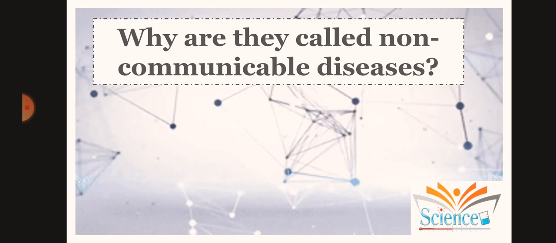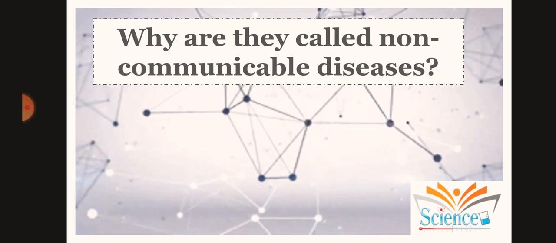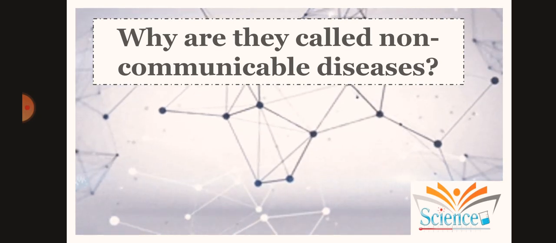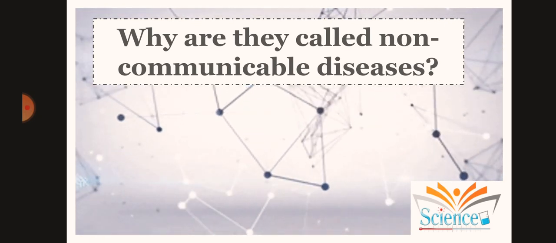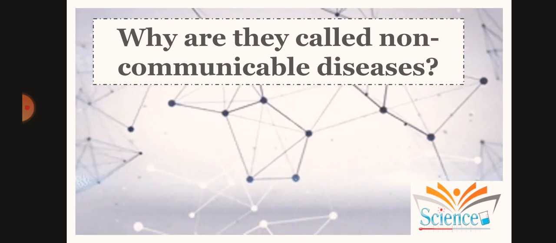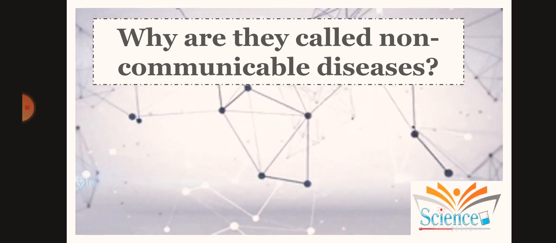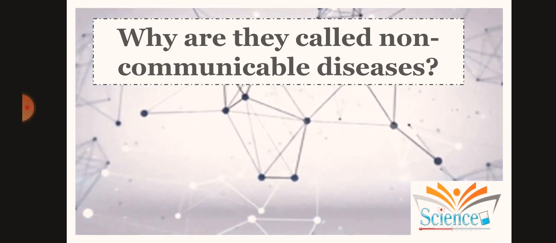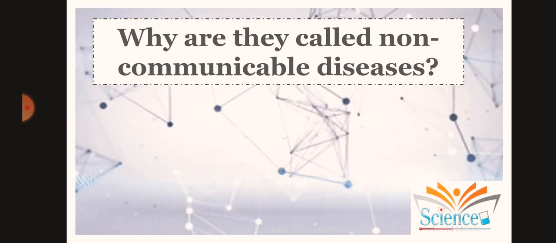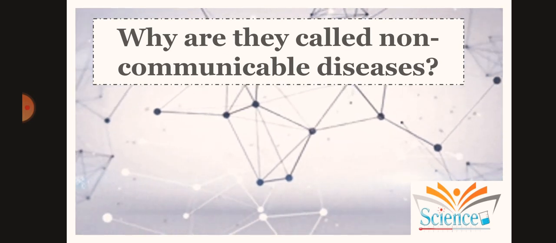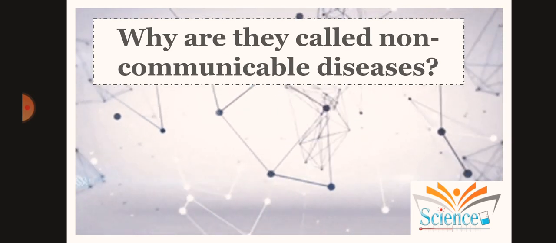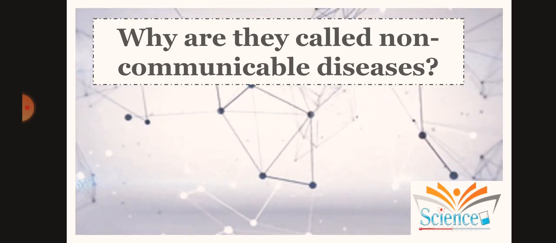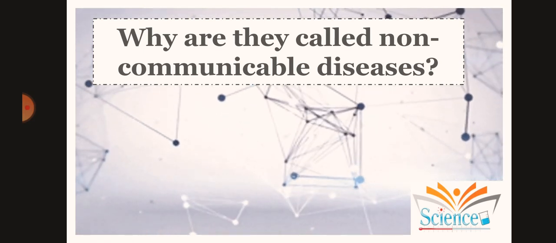So students, to answer this question, hereditary diseases are those that are passed from one generation to another, which means if the father is suffering from diabetes, then the child will also suffer from diabetes. If the mother or the father is suffering from hyperthyroidism, then the child has a great chance of suffering from hyperthyroidism or hypothyroidism. So these are all termed as hereditary diseases.